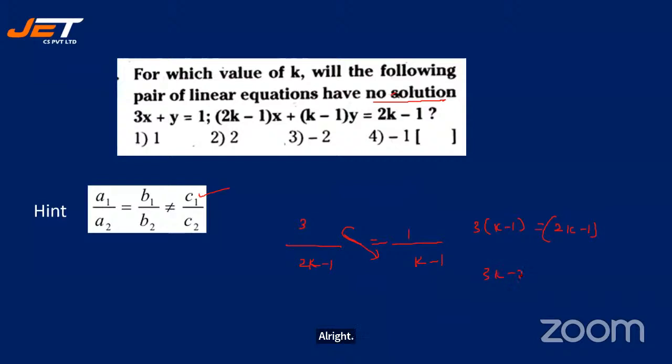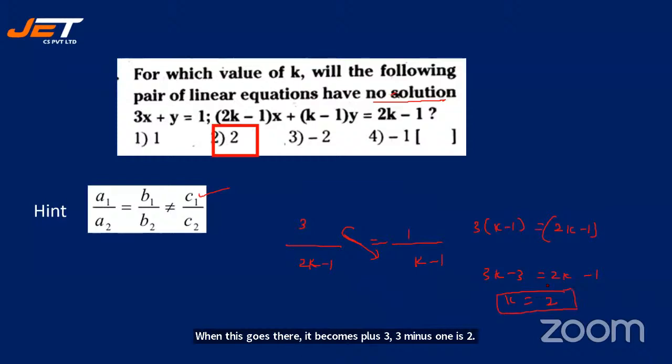So 3K minus 3 is equal to 2K minus 1. When this comes here, it becomes K. When this goes there, it becomes plus 3. 3 minus 1 is 2. So your K must be equal to 2. Let's see. Yes, your answer is 2. The value of K is 2.